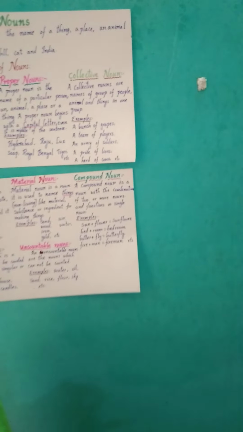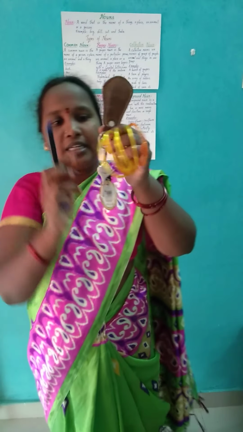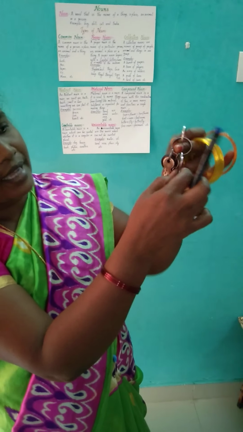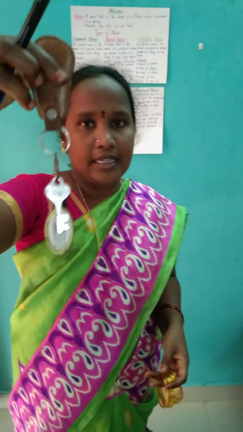Now, I want to show you one more live example. See this keychain. You have seen this keychain? This is a keychain, only one keychain. But here how many keys are there? 1, 2, 3, 4, 5. Here 5 are there. So, it is a bunch of keys.